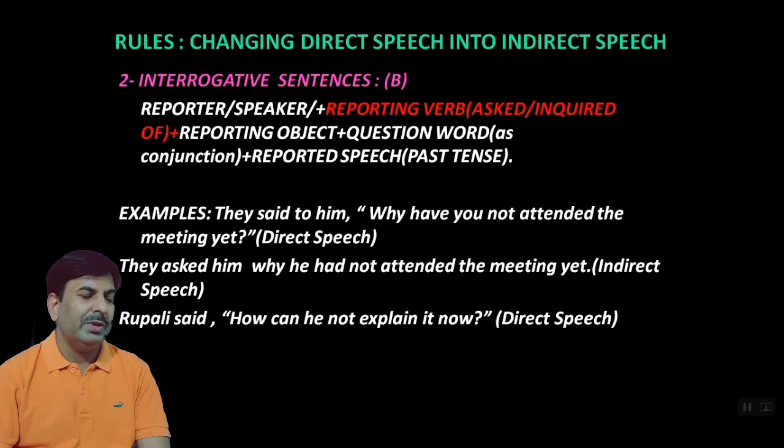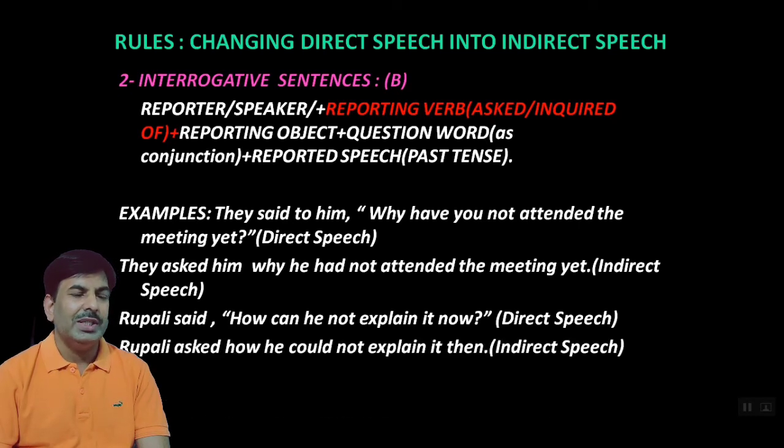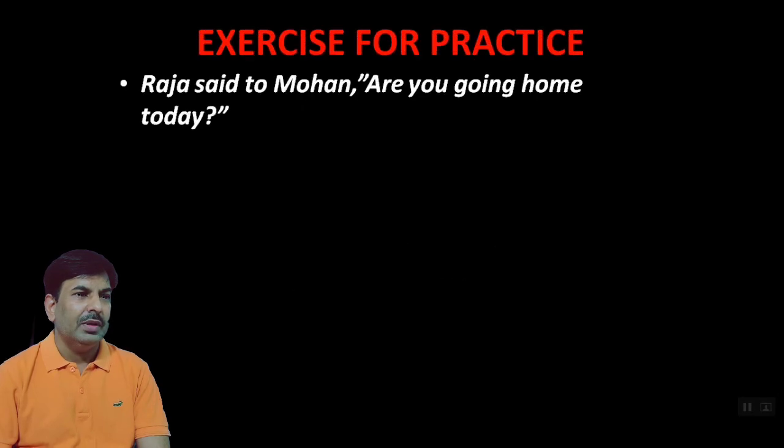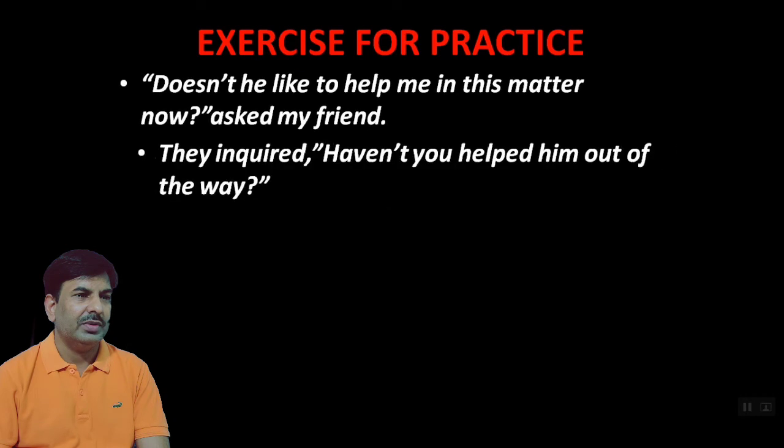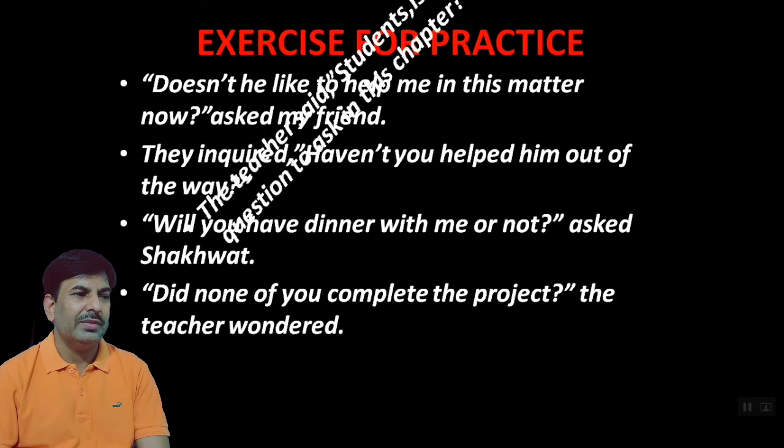Another example has been given over here. Rupali said, "How can he not explain it now?" So Rupali is the reporter, said, reporting verb, and "How can he not explain it now?" is the reported speech, and the question begins with the question word how. Let us see the answer. Rupali asked how he could not explain it then. This is an indirect speech. Dear students, this is the exercise. You can attempt it, and after that we are going to have the rules of imperative sentence.